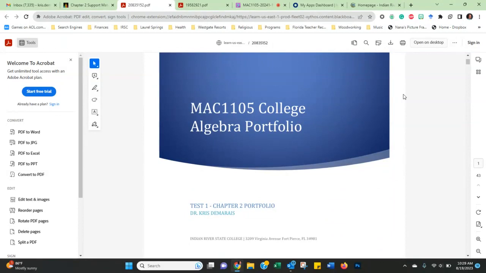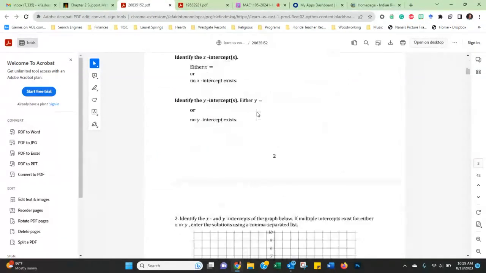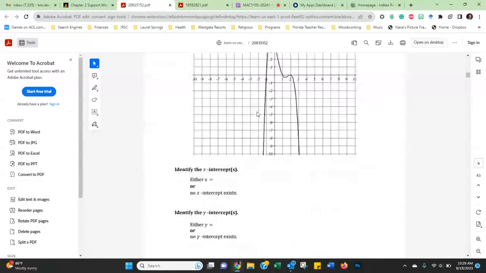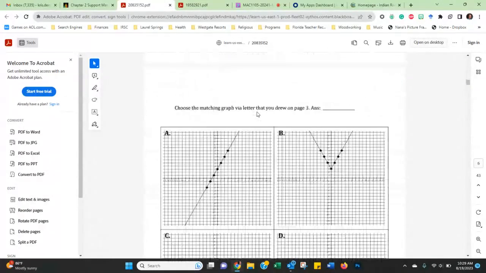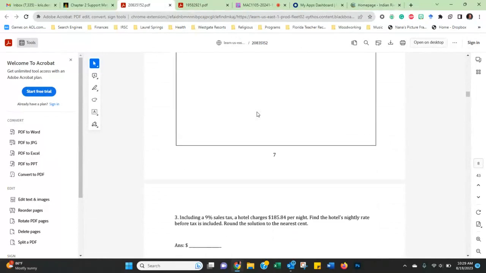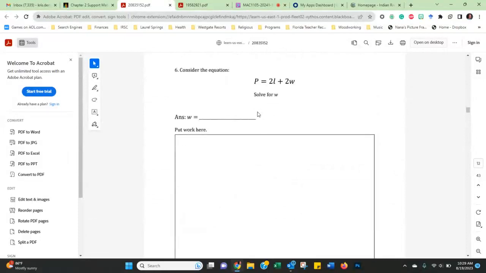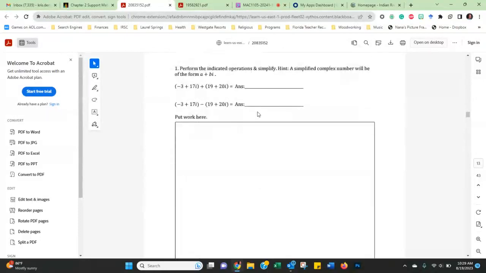I want you to understand the difference. The portfolio is done while you're completing a section. You click on here, and once you're done with 2-1, you complete these questions. There are 3 questions for 2-1, so that's not too much to ask of the student. Then there's 2-2, and you complete this; there are 4, 5, 6 questions there.